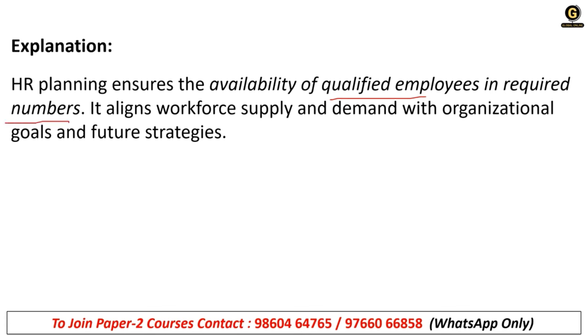Whatever the number of employees required, HR planning ensures that the right quality of employees will be selected. It aligns workforce supply and demand with the organization's goals and future strategies. So HR planning is basically selecting and recruiting at the right time, at the right cost, for the benefit of the organization, to complete its goals.